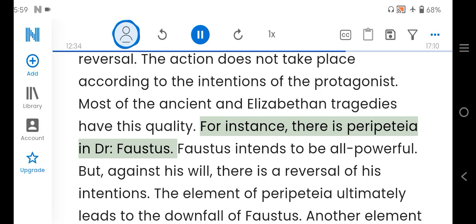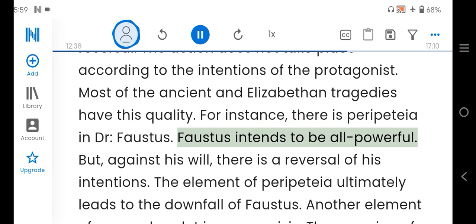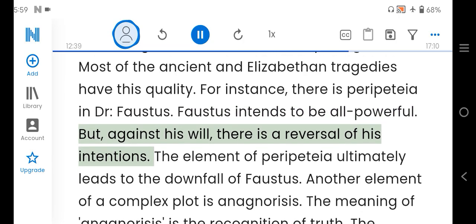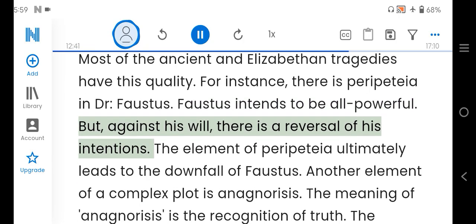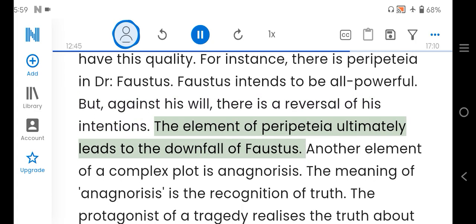For instance, there is peripeteia in Dr. Faustus. Faustus intends to be all-powerful. But, against his will, there is a reversal of his intentions. The element of peripeteia ultimately leads to the downfall of Faustus.